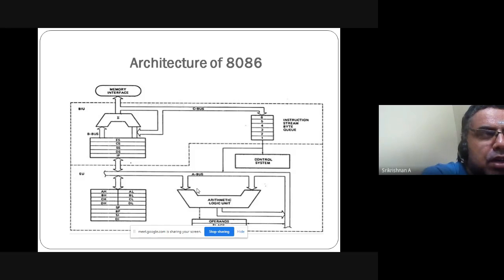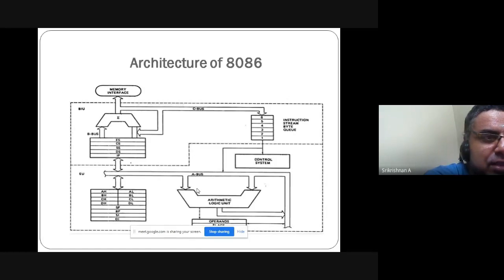Now the BIU and the execution unit are divided by means of a dotted line. From there, the control signals will go to the control system. The signals will come from the bus interface unit to the execution unit. Here you have your address bus, A bus.